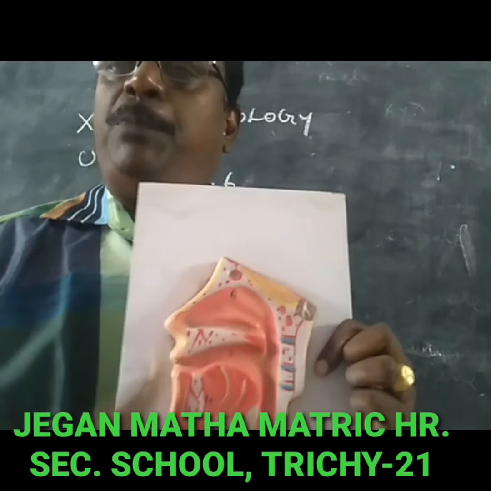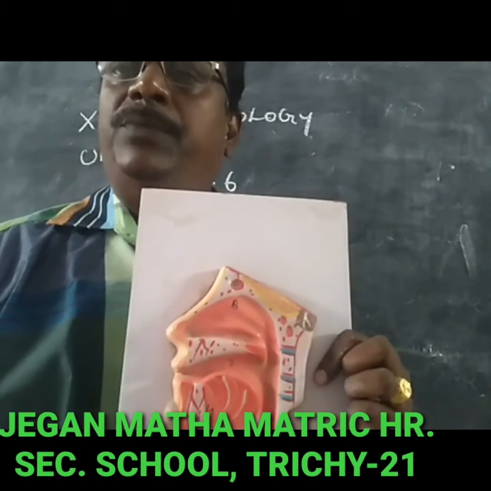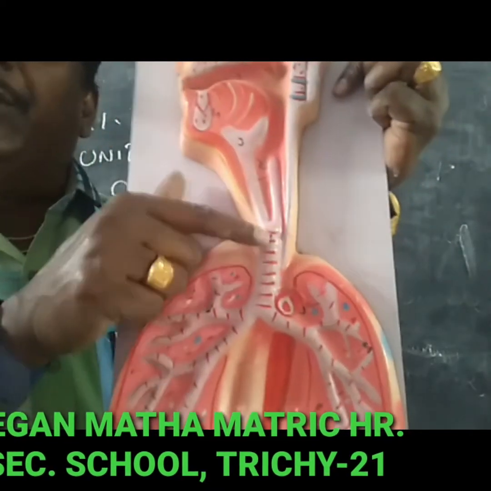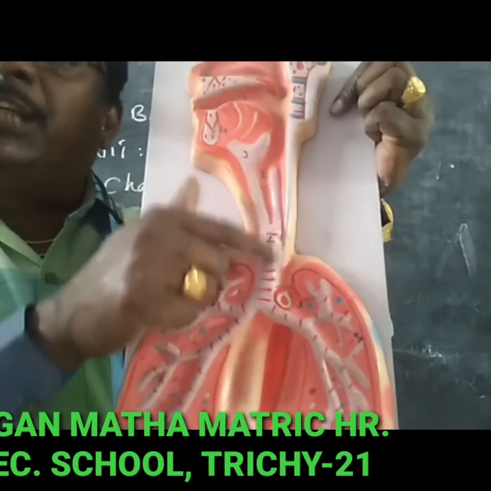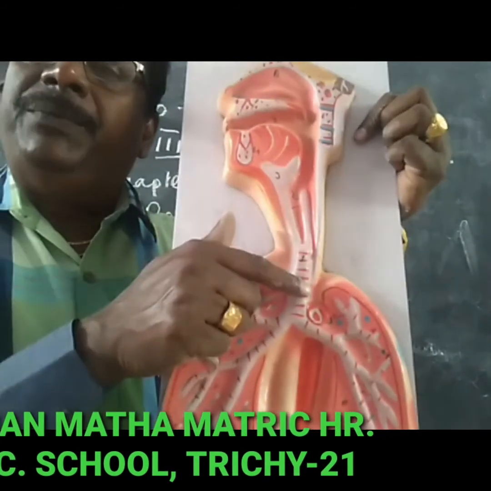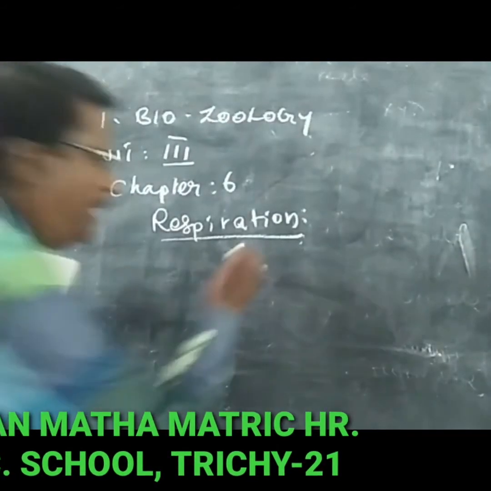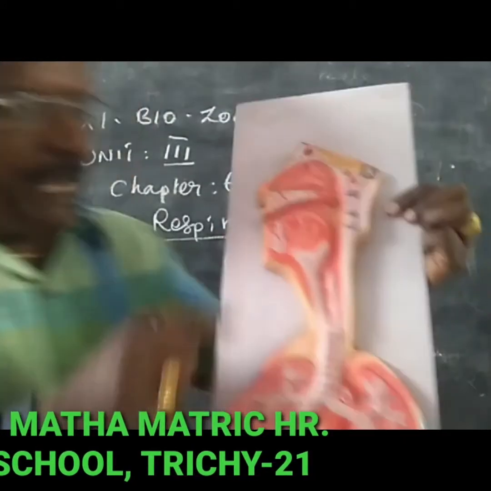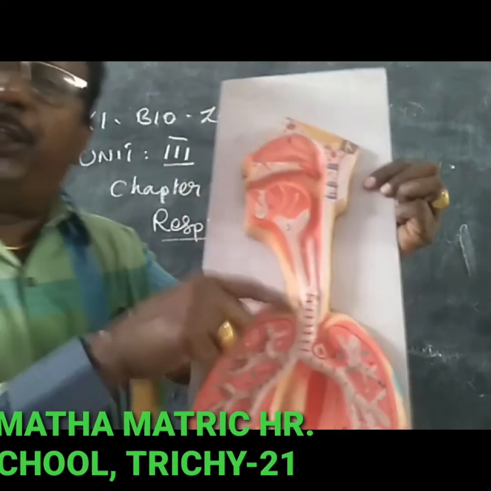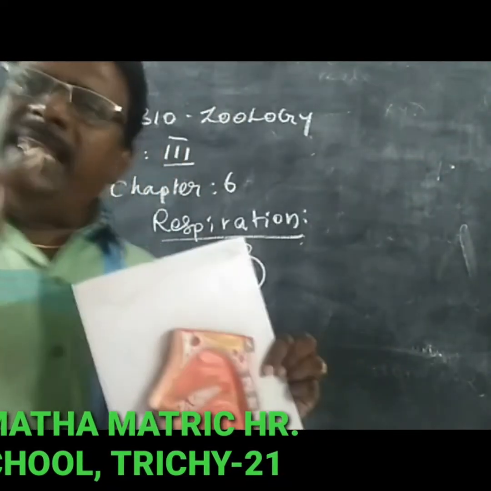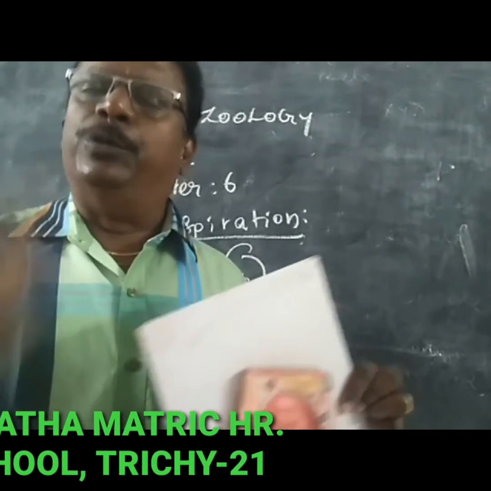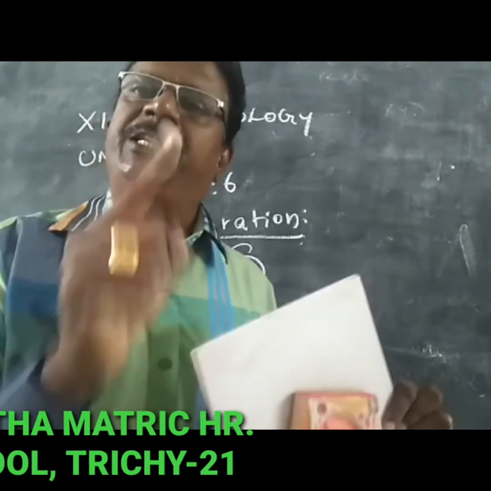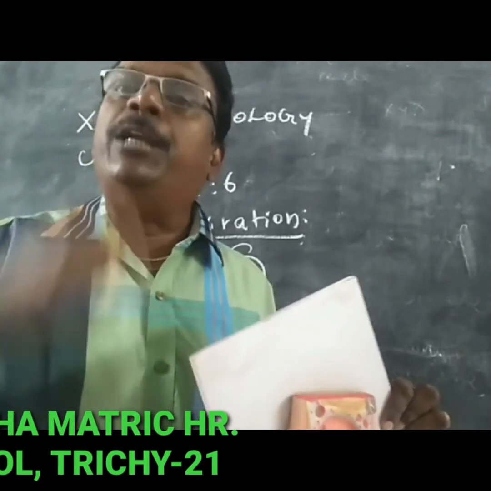The next part after the larynx is a small tubular structure, the trachea. The trachea is made up of C-shaped cartilaginous tissue. Why is the trachea made up of cartilaginous tissue? To prevent collapsing during forceful inspiration and forceful expiration.